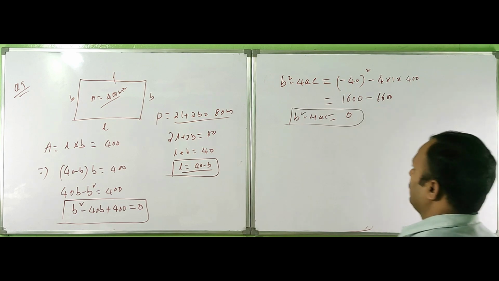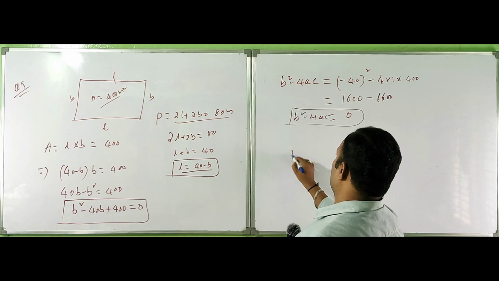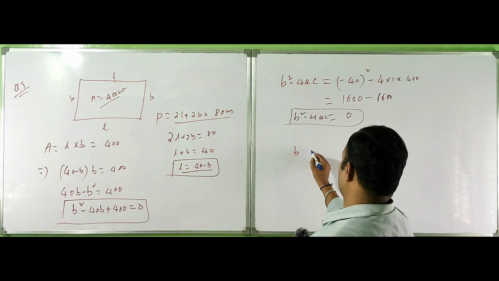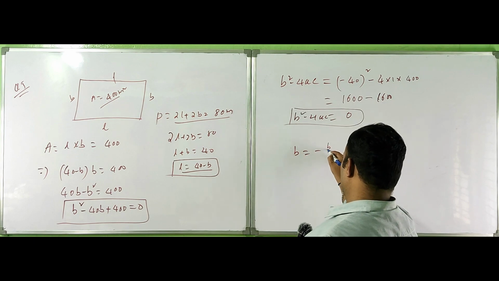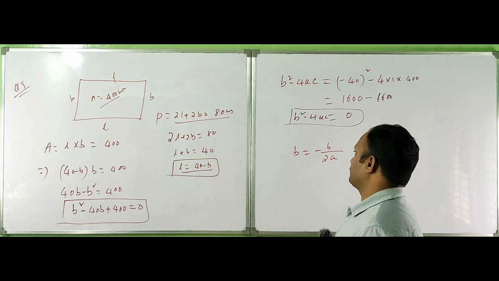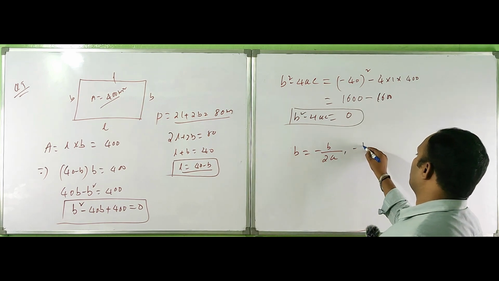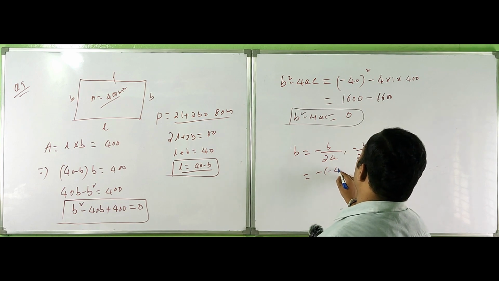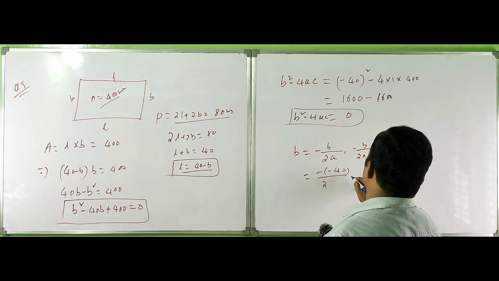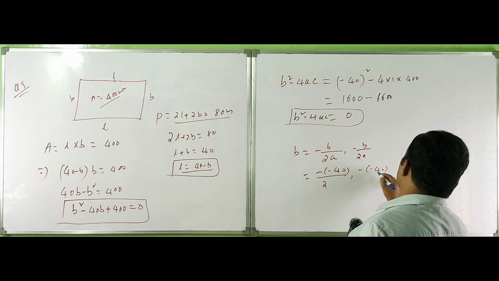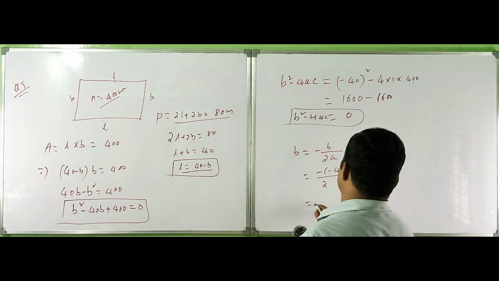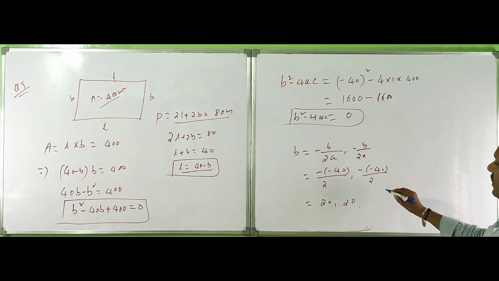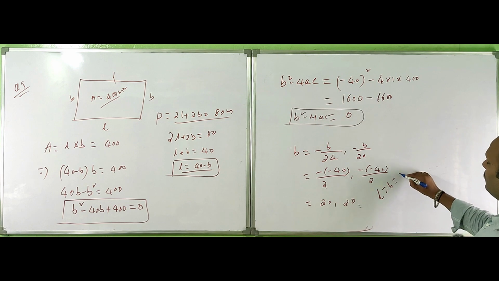Now find the solutions. If the discriminant is 0, what are the solutions? x is equal to minus b by 2a. Minus of minus 40 by 2 gives 20, and the other root is also 20. Therefore, length and breadth are both equal to 20.